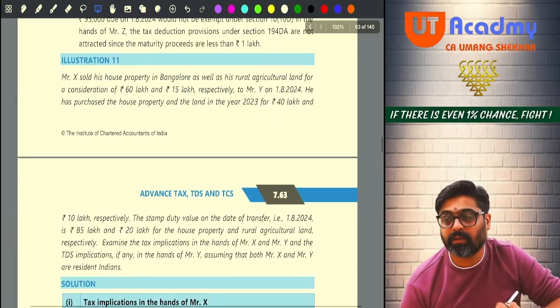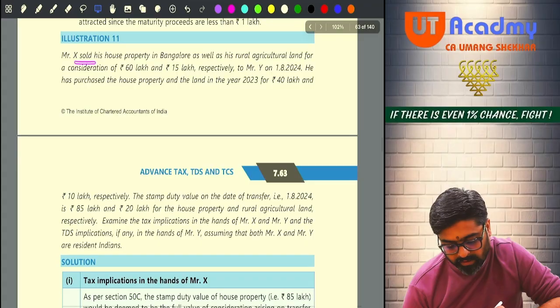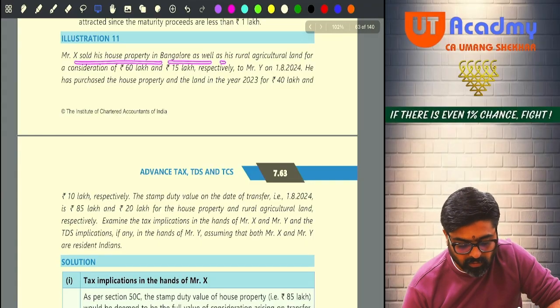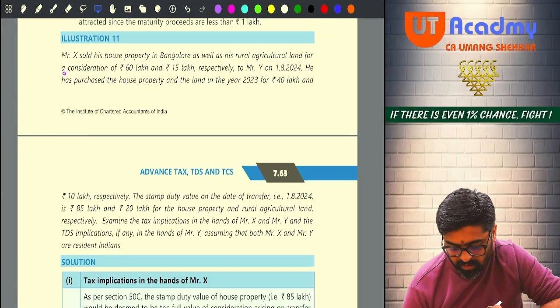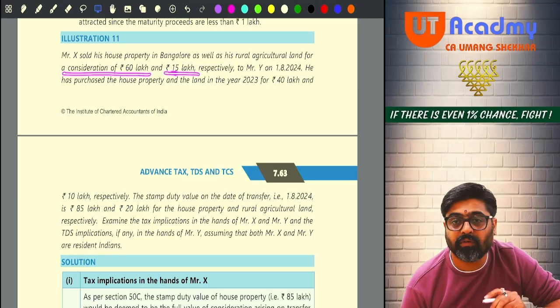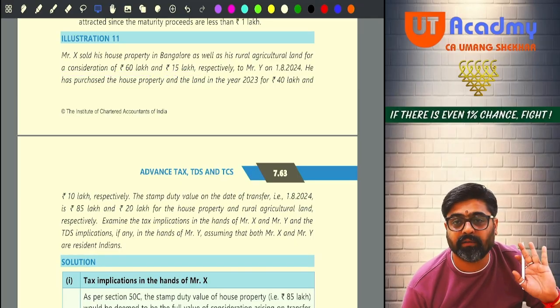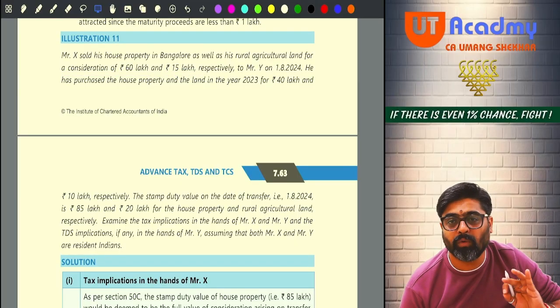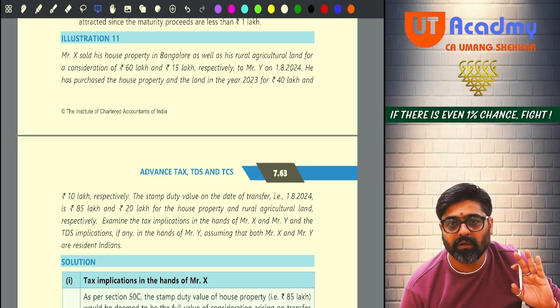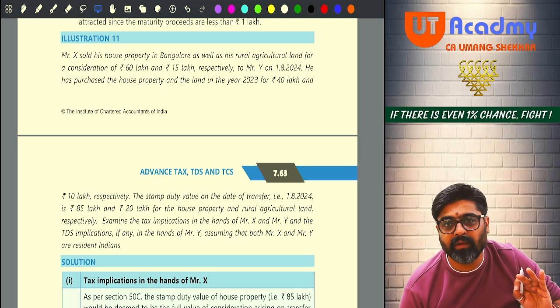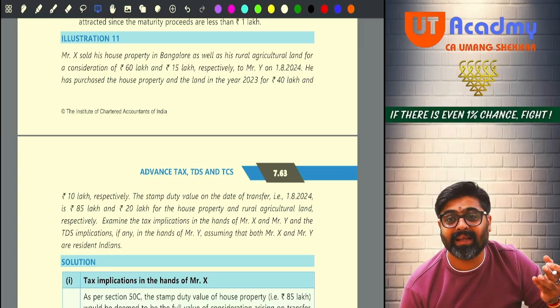Now, illustration number 11. X sold his house property in Bangalore as well as his rural agricultural land for a consideration of 60 lakh and 15 lakh. Forget about rural agricultural land, because there will be no TDS when rural or urban agricultural land is sold. So the buyer will deduct TDS only from the sale consideration of immobile property other than agricultural land.